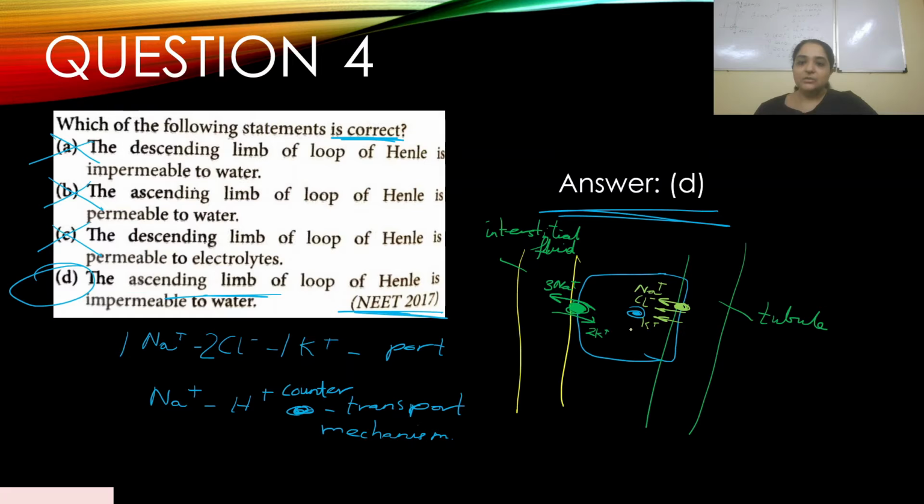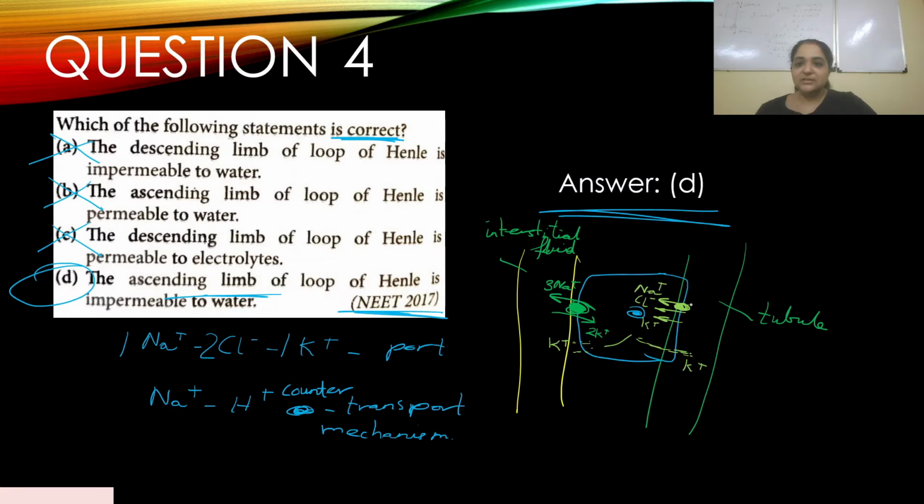Chloride leaves along with sodium. In the case of potassium, some potassium leaves back into the interstitial fluid, but there is some backflow of potassium back into the tubule.